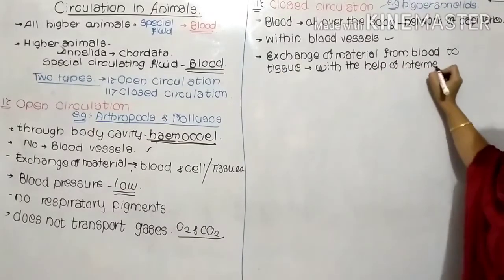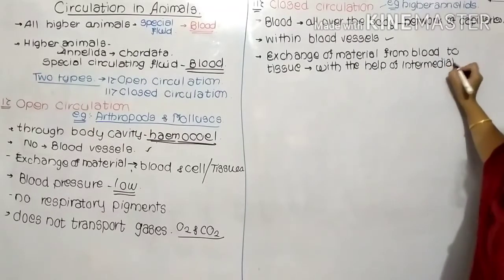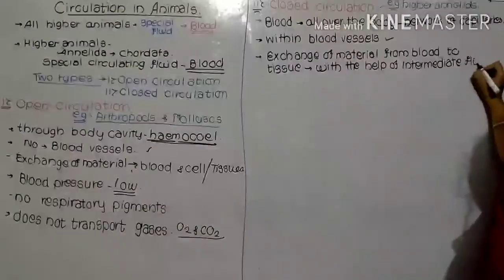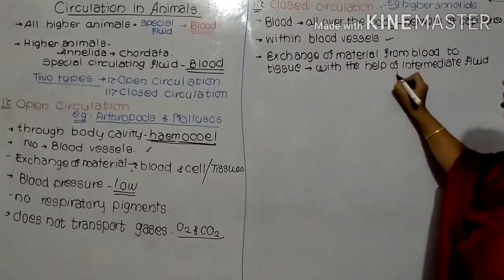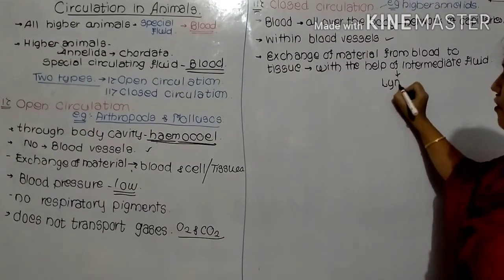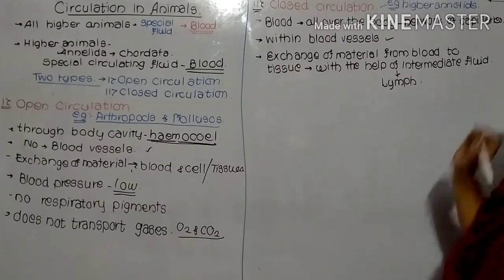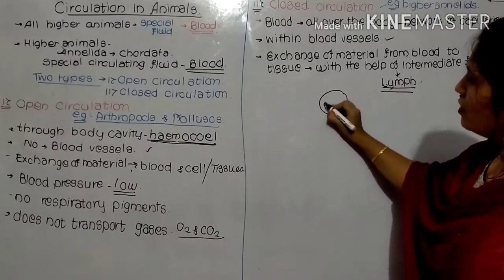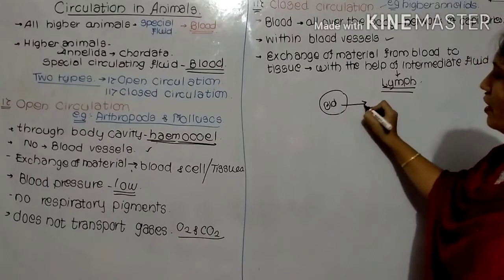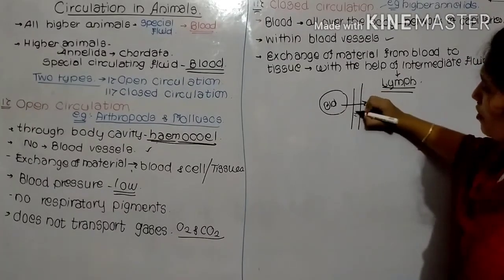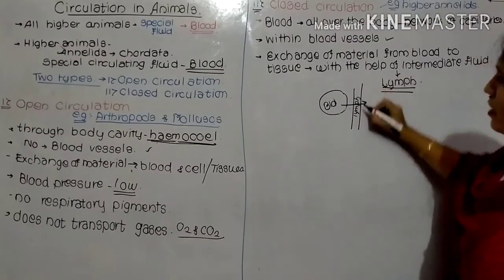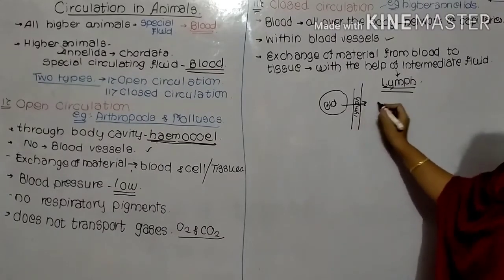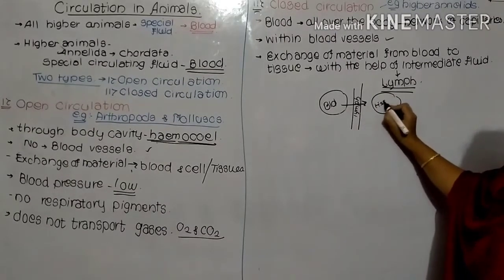That intermediate fluid is known as the lymph. With the help of this lymph, material from the blood enters into these tissues.